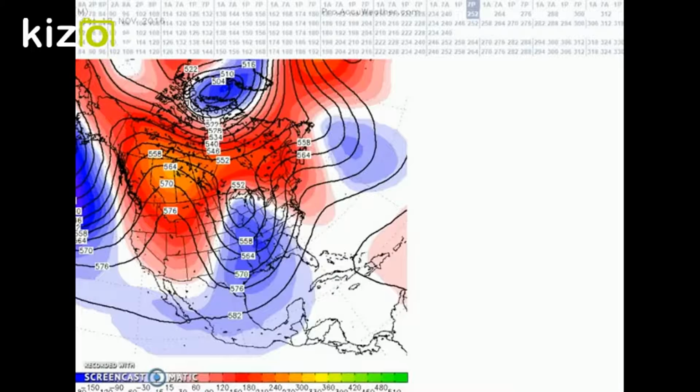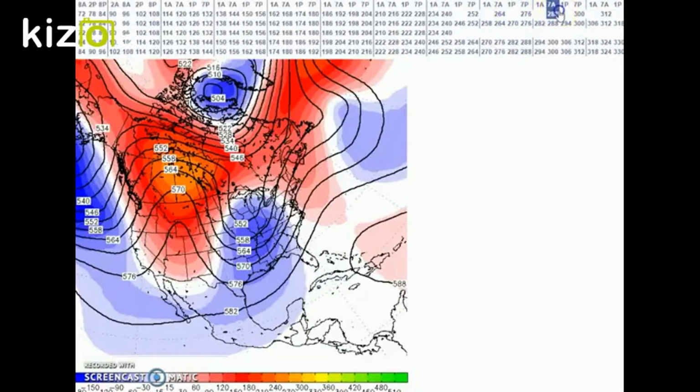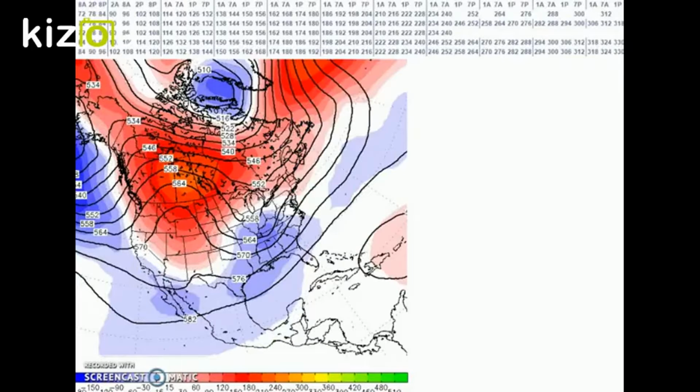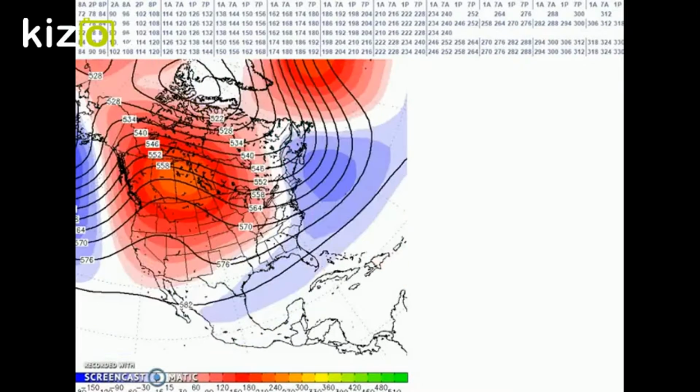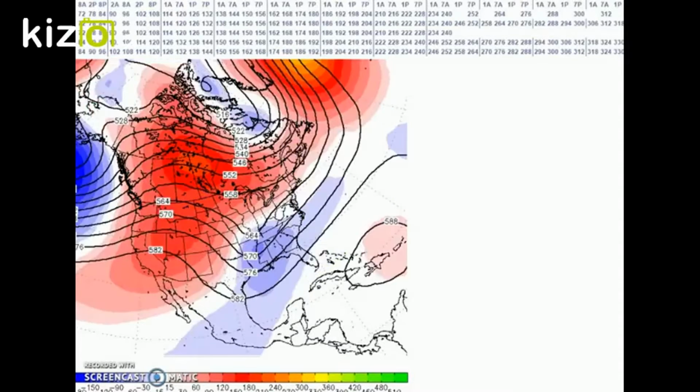During this period, though, this is what we're forecasting. This is the 13th. We still have our trough here, a ridge over the western U.S., and then we have a trough now from the Mississippi Valley to the east coast. That's the GFS. And then we go to the end of the period. The trough is kind of in the Ohio Valley, east coast area. This is GFS ensembles, which has it along or off the west coast.